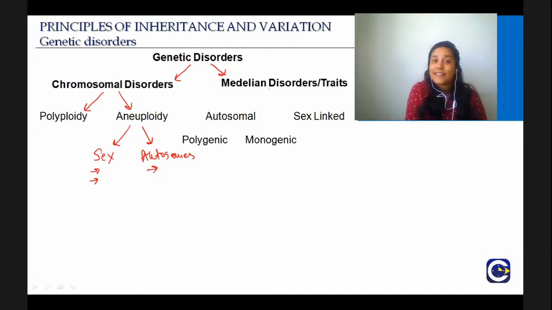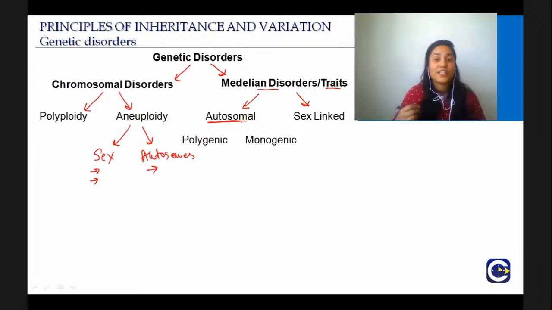Then we also discussed the Mendelian disorders or traits. We said that these are not always disorders. These can also be some traits. And then they are again of two types, autosomal and sex-linked, and we focused only on autosomal for now. And in autosomal, again, it was of two types.